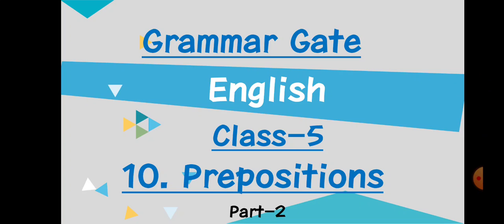Welcome back to Subject English Class 5. Today once again we continue with the chapter Prepositions in our Grammar Get. Now students, first of all, I would like to revise what we learned in our last video: the definition of prepositions and prepositions of place. Before we revise it, open your textbook, Grammar Get, and turn to page number 74.